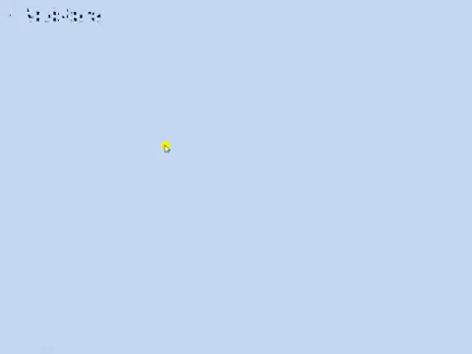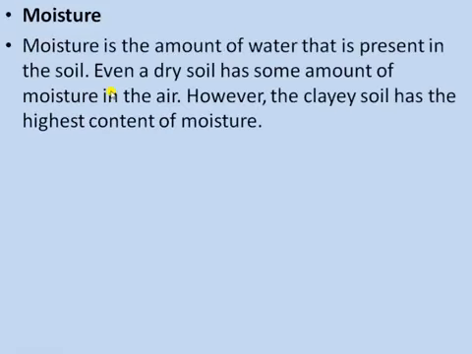The next property of the soil is moisture. Moisture is the amount of water that is present in the soil. Even a dry soil has some amount of moisture in the air. So the clay soil has the highest content of moisture.